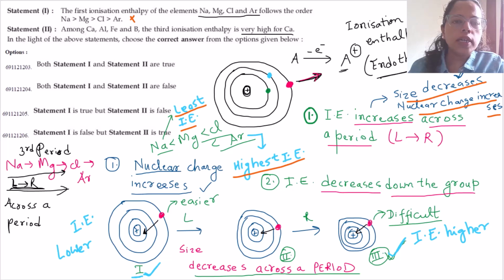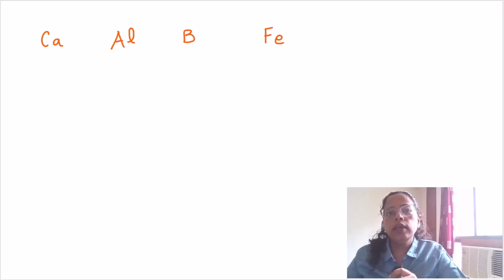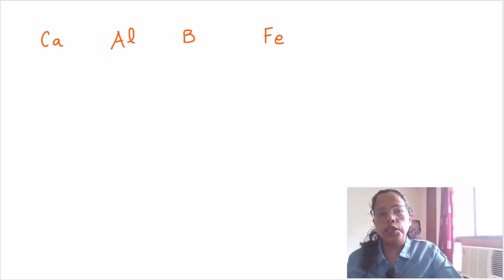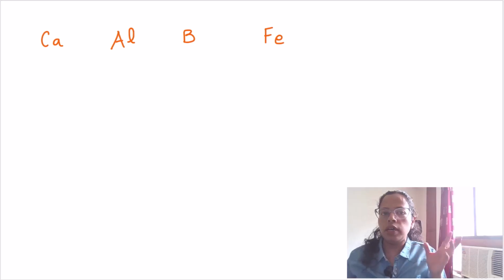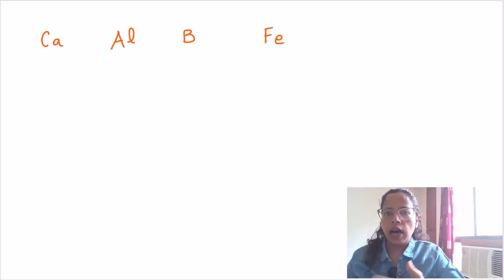Now let's go to statement 2. Statement 2 says that among calcium, aluminium, iron and boron, the third ionization enthalpy is very high for calcium. Now for knowing the trend for third ionization enthalpy, we need to get the electronic configuration of these elements. We have to analyze that. Then only we can reach a conclusion whether the third ionization enthalpy is highest for calcium or not.